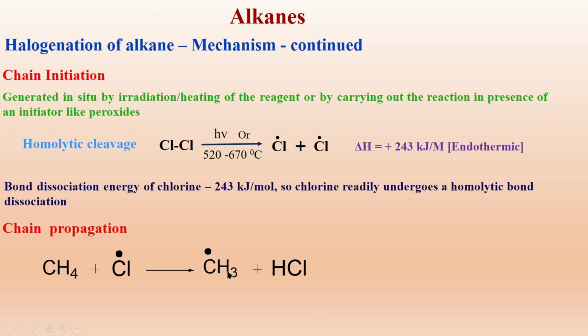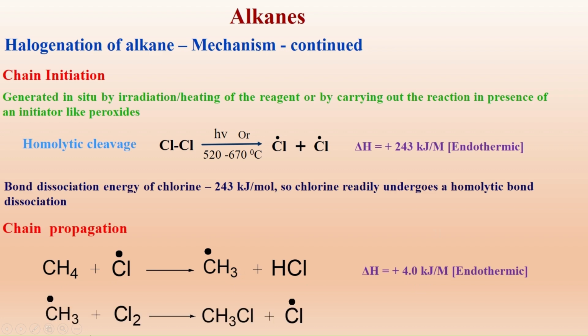The methyl radical which is formed is also unstable because it is in need of one electron for octet formation, to be in a stable state. The energy required for this is plus 4 kilojoules per mole. The heat of hydrogenation is found to be 4 kilojoules per mole. It is also an endothermic reaction like that of the dissociation of the chlorine molecule, but it requires less energy. The methyl radical is unstable as it is in need of one electron. That's why it is also a highly reactive species.